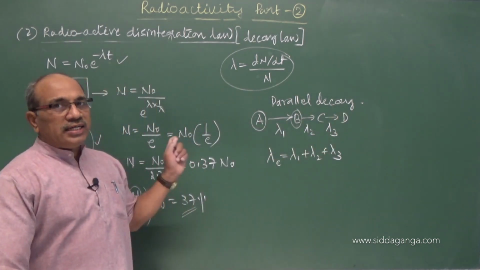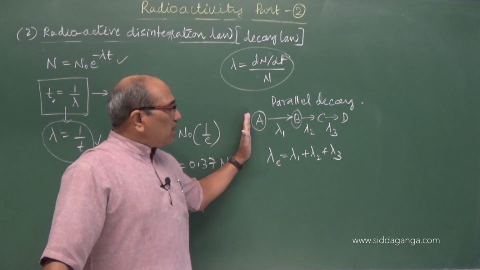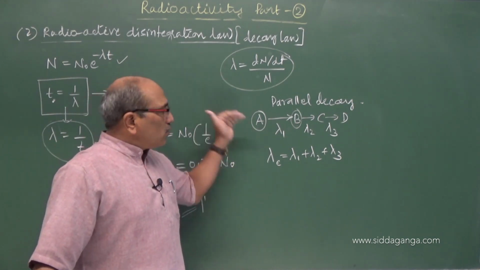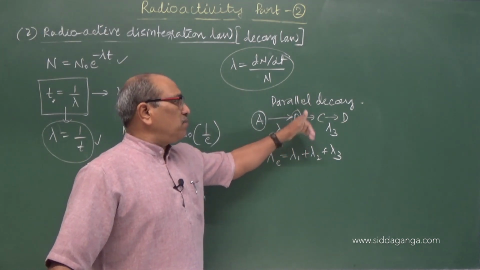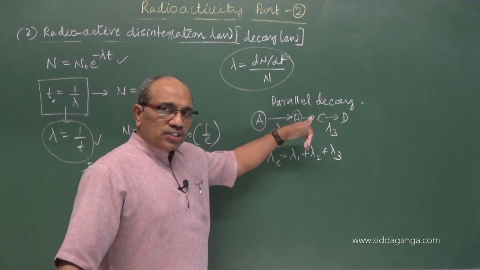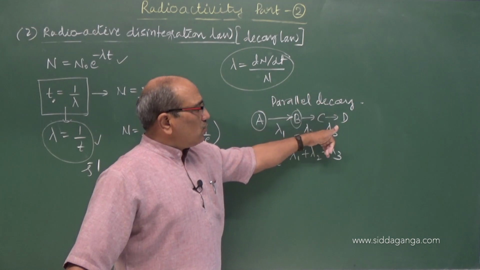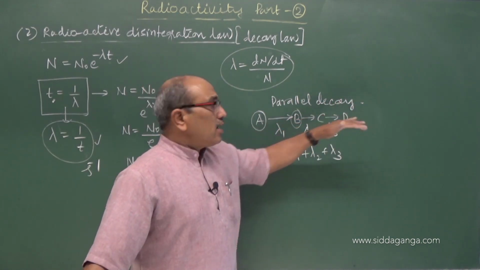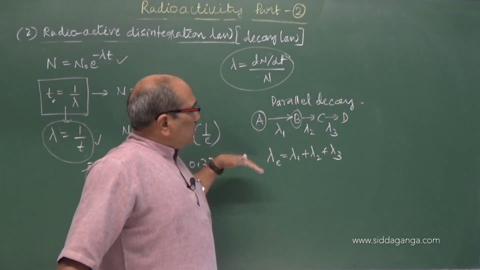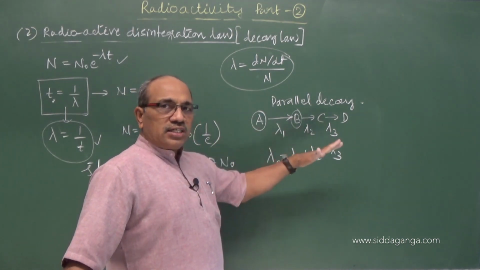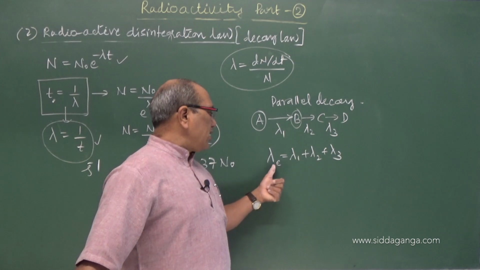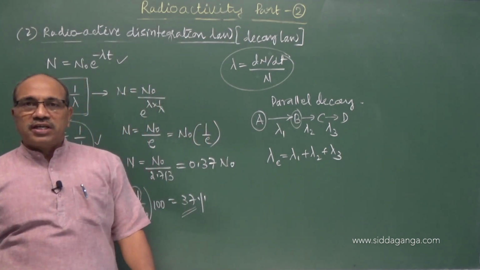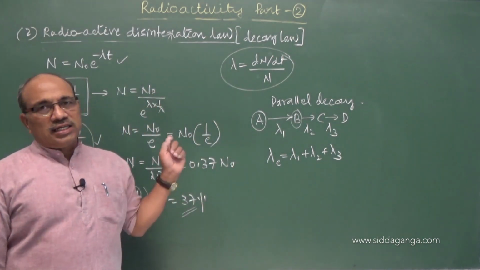In parallel decay, one sample nucleus is undergoing decay producing B. B is also undergoing decay producing C having decay constant lambda 2. C is undergoing decay producing new nuclei D having lambda 3. Then what is lambda of the original sample, considering this totally? It is lambda 1 plus lambda 2 plus lambda 3, as lambda E, the effective can also be taken. Keep this in memory.